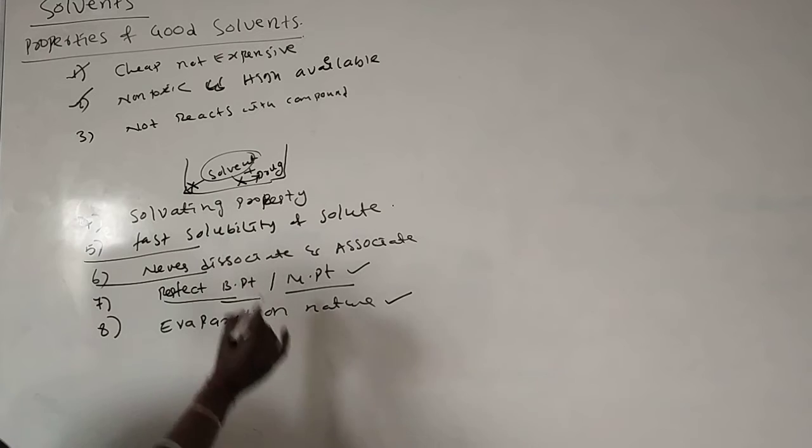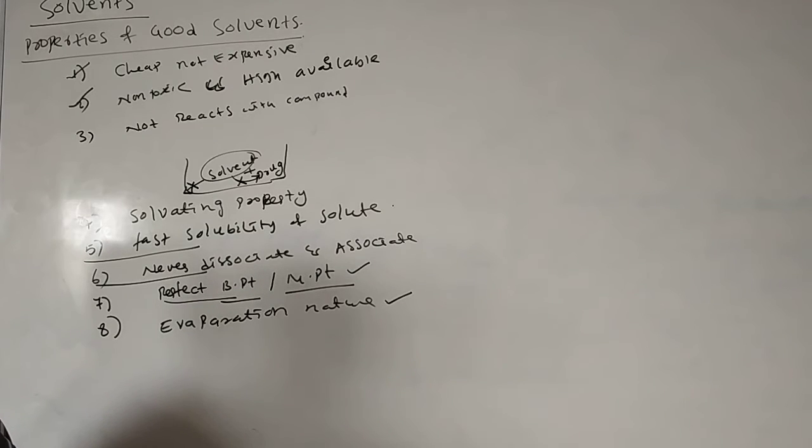Never dissociate or associate. Dissociate means H2O divided into H plus and OH minus. Associate means H2O molecules combine with each other. It should never associate, never dissociate, and should maintain the perfect boiling point and melting point. That is only considered a good solvent.